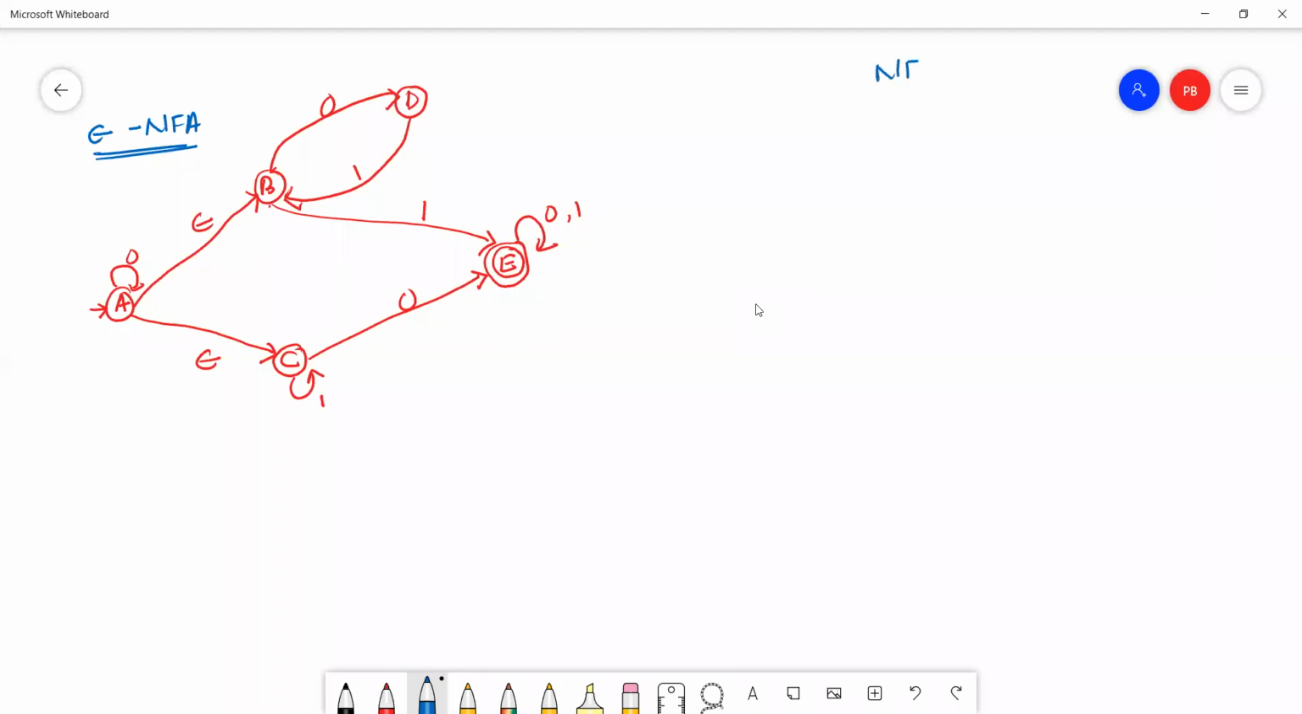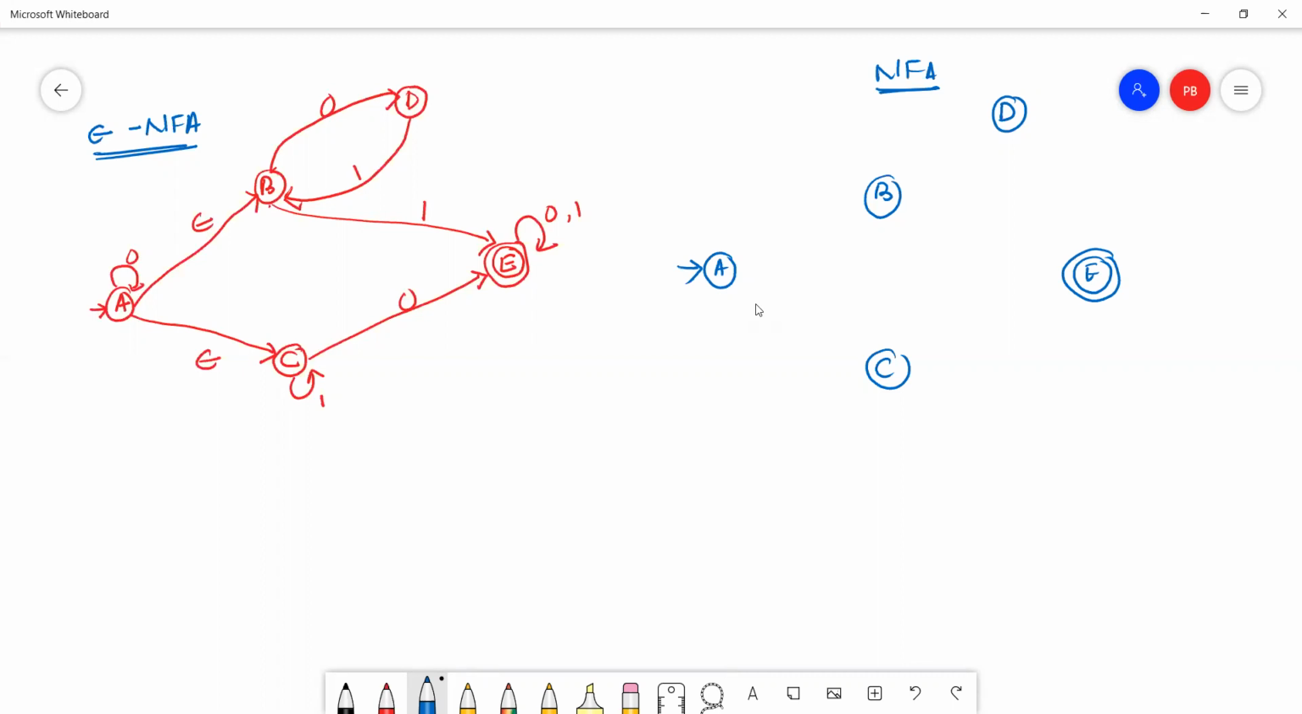Now this is the NFA. This is A. This is B. This is C. This is D. This is E. Just simply copy all states. Okay, check: are there any more final states in the NFA or not?